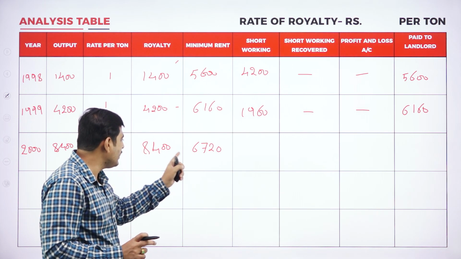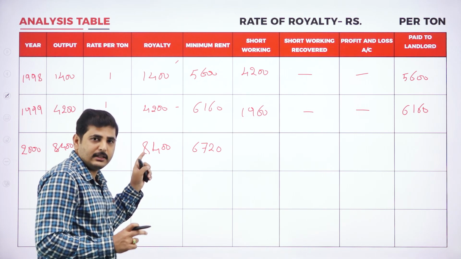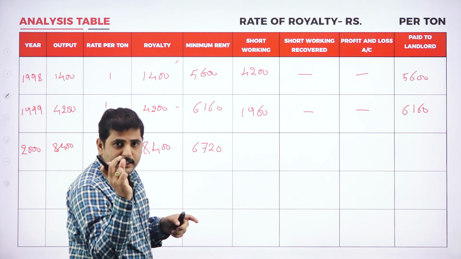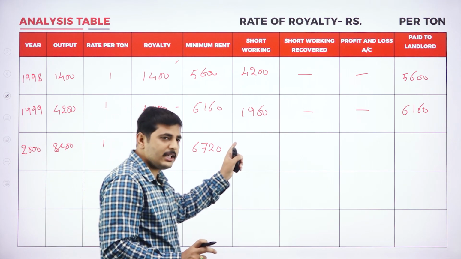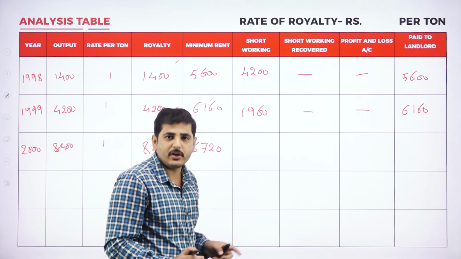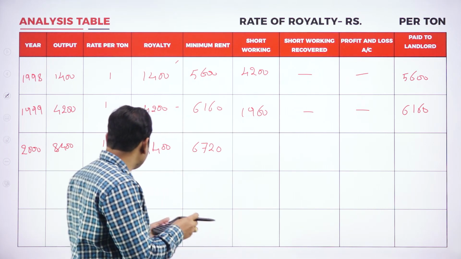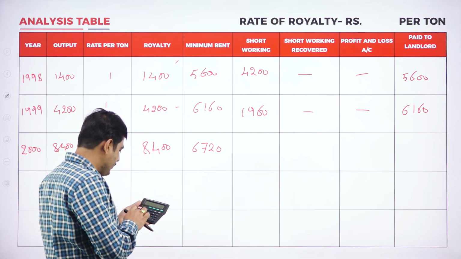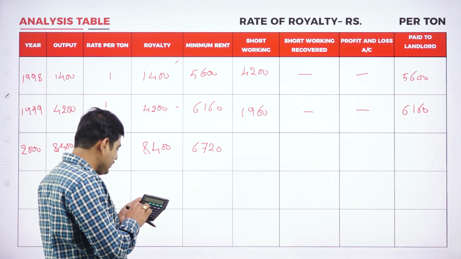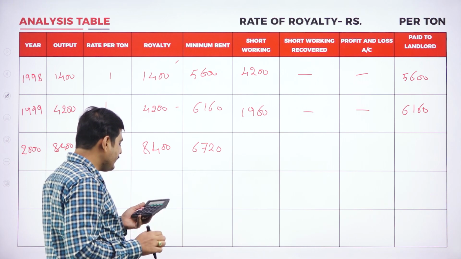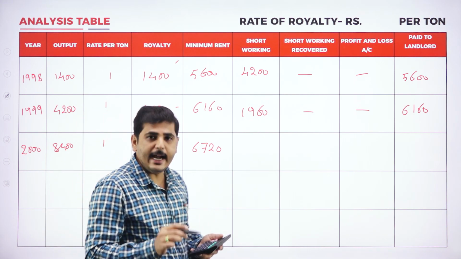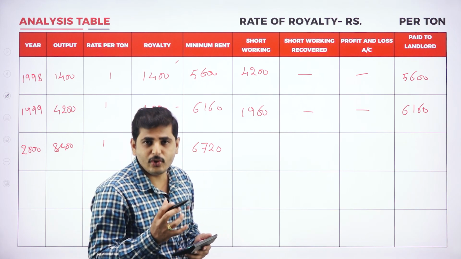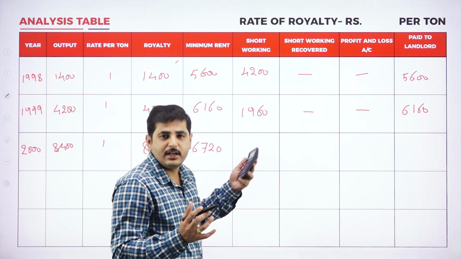So if we deduct the minimum rent from the royalty, that excess royalty we can utilize for the recovery of the short working. So let's recover: 8,400 minus 6,720. So we are having 1,680 rupees excess royalty. We can utilize that to recover the short working.